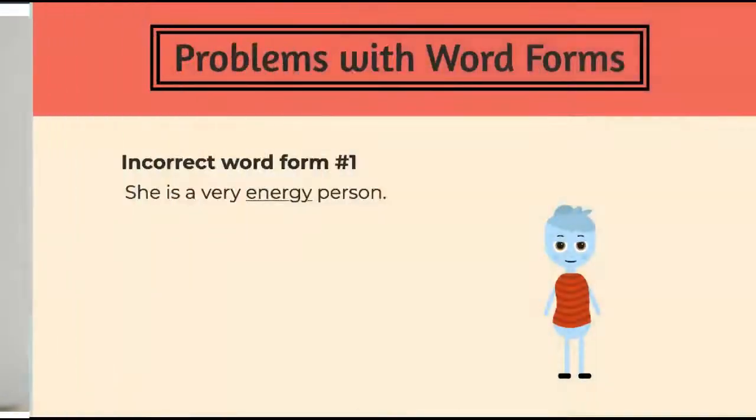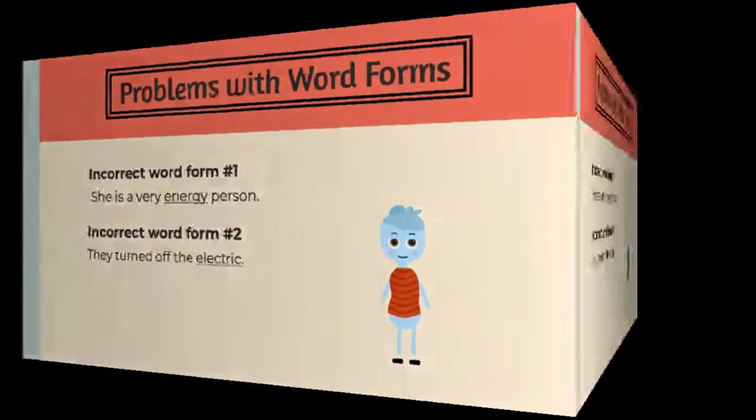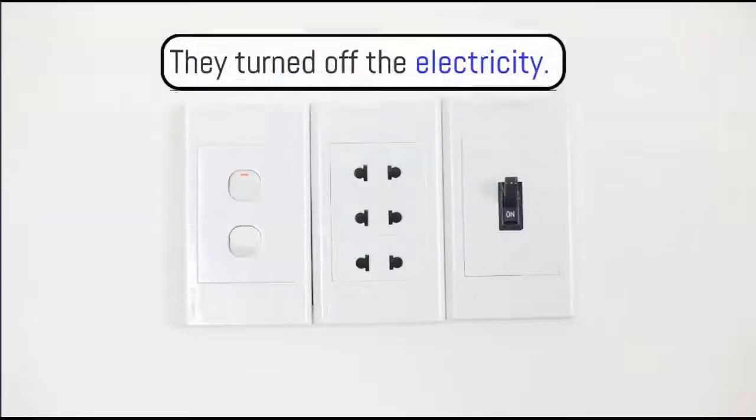In this second example, "they turned off the electric." Electric is the incorrect word form, because the word electric is an adjective, but in the sentence above, we need the noun form, which is electricity. The correct sentence should be, "they turned off the electricity."